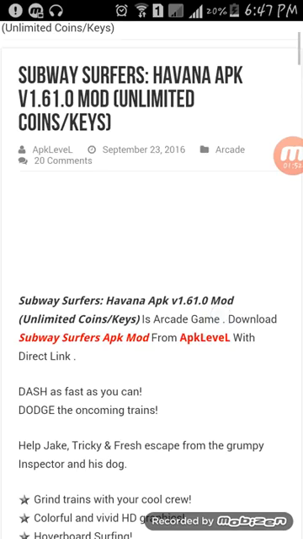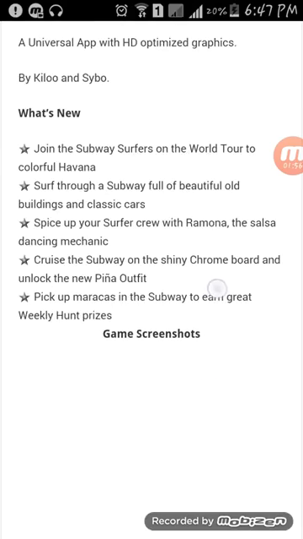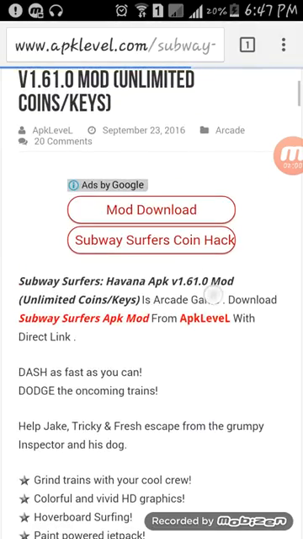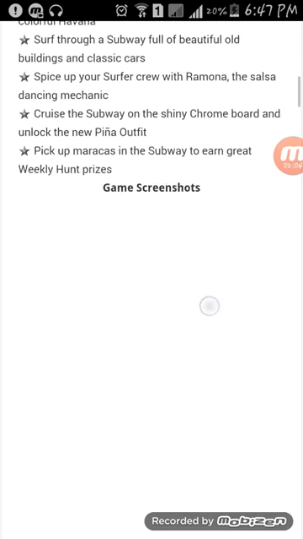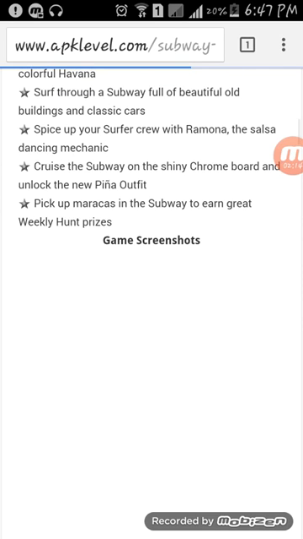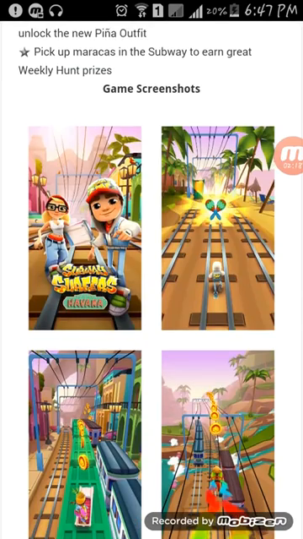After going to this, these are the screenshots. Screenshots are not loading properly. Wait. Yeah, these are the game screenshots.